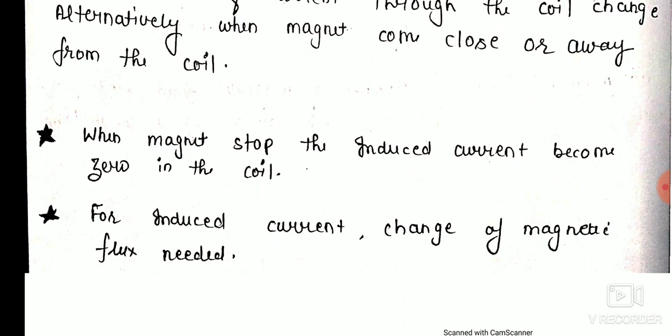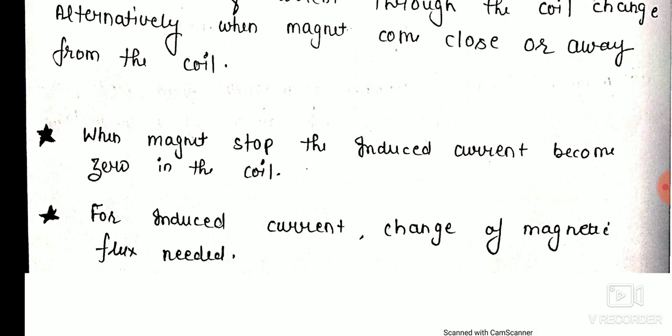And the last thing is that for induced current, a change of magnetic flux is needed. Means we must change the magnetic flux, or magnetic field lines per unit cross-sectional area of the conductor, to get induced current. This is the basic concept of electromagnetic induction. Now electromagnetic induction is used in understanding the generator. Actually the generator is totally based on electromagnetic induction.